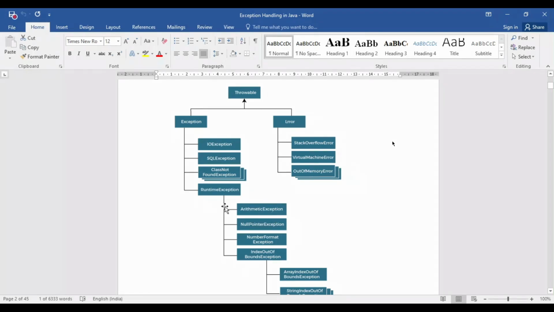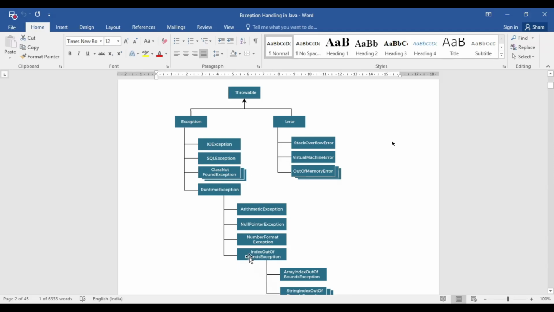ArithmeticException means that sometimes in your source code there is some numerical problem and you have done something that is not normal. For example, if you want to divide a number by 0, then what will happen? This is an example of the ArithmeticException, and this exception happens during runtime. So these are the scenarios.